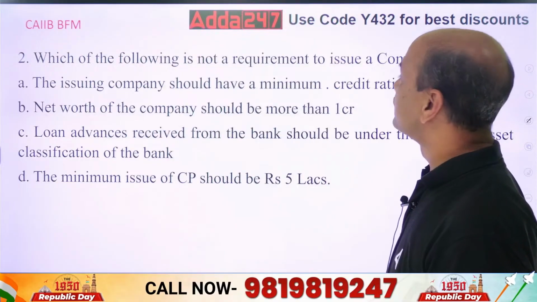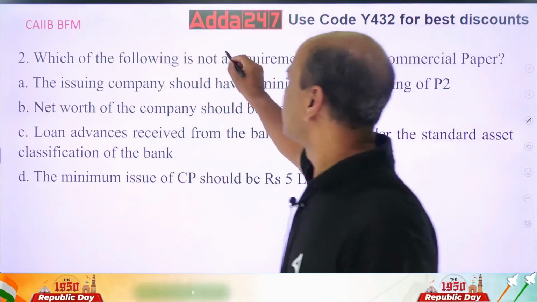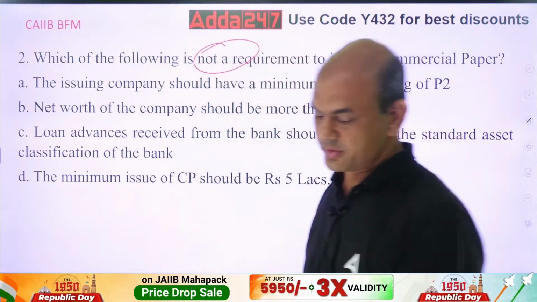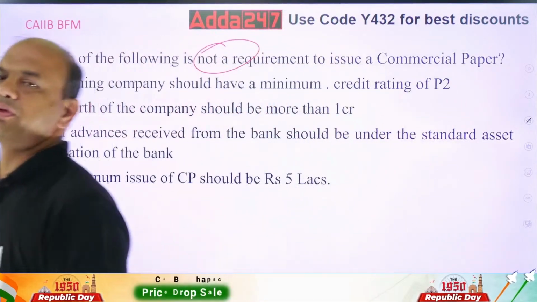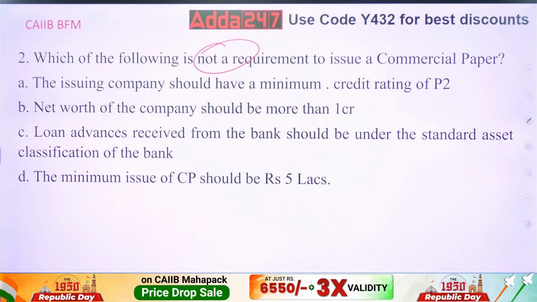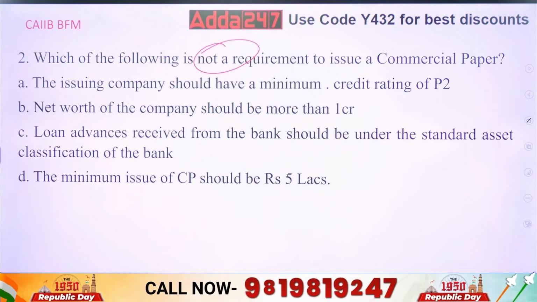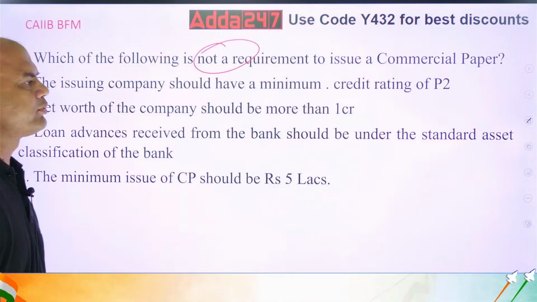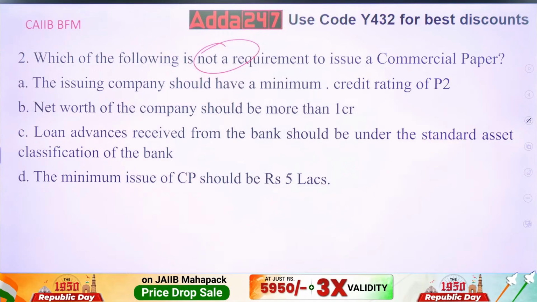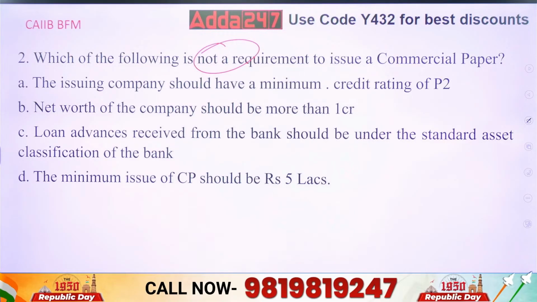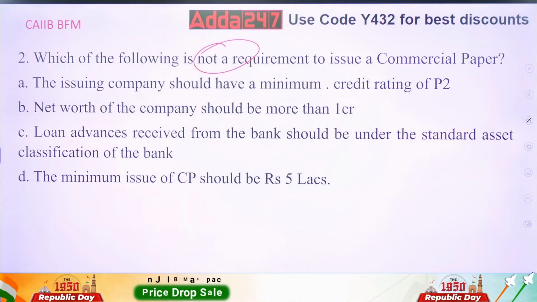Which of the following is not a requirement of commercial paper? Not, kindly note, not a requirement of CP. Very important question. Very, very, very important, because this will be there in the exam always. Some way or the other they'll ask you this question. The issuing bank should have a minimum credit rating of P2. Net worth of the company should be more than 1 crores. Loan advances received from the bank should be under standard asset. And minimum issue of CP should be 5 lakhs. So which one is not the requirement?